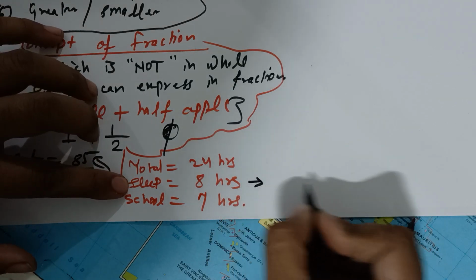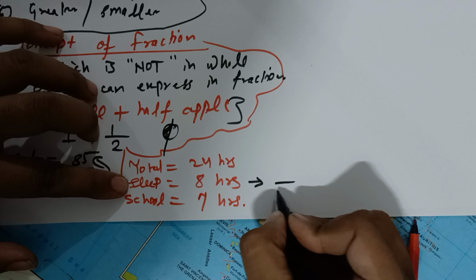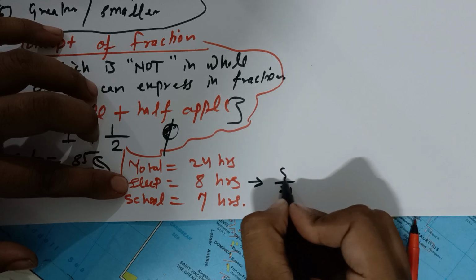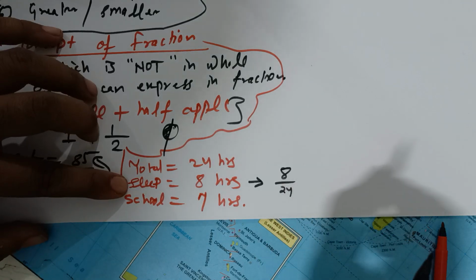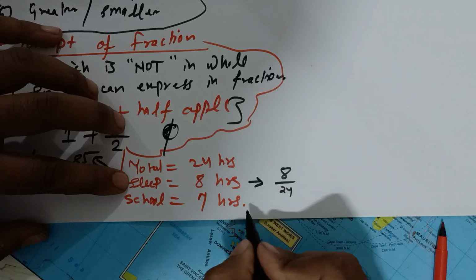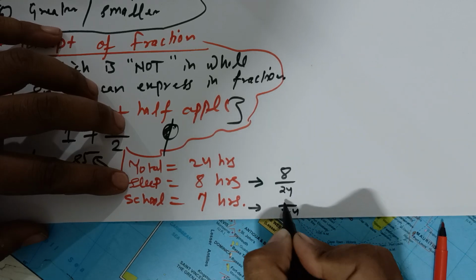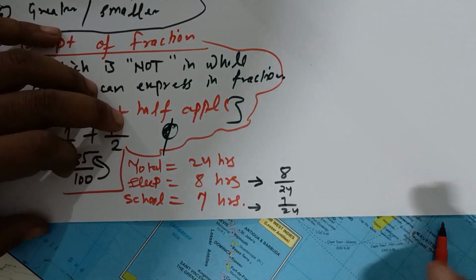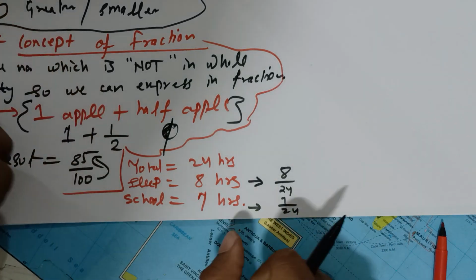Like 8 hours for sleep, out of 24, how would you write it? Out of 24, the denominator is 24. 8 hours out of 24 you are spending for your rest or sleep, and 7 hours out of 24 is your school.